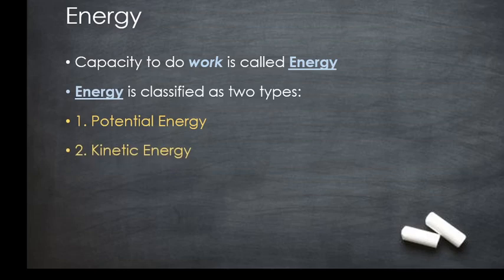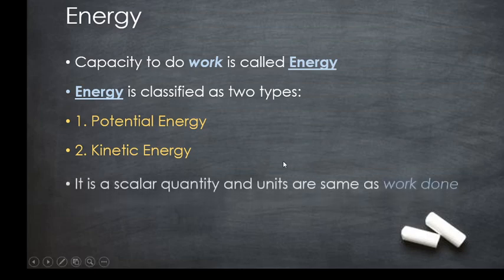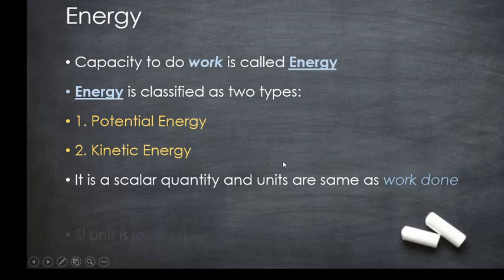Energy is nothing but the capacity to do work. The unit for energy is the same as work done, that is, joules is the unit for energy also. And energy is classified into two types: potential energy and kinetic energy.